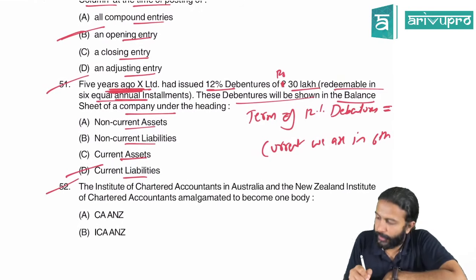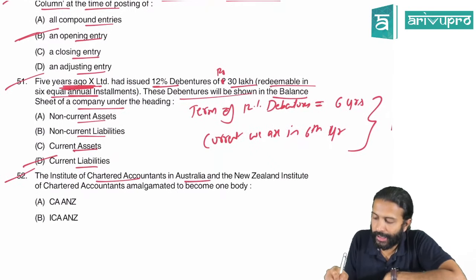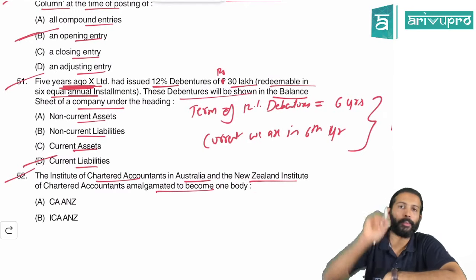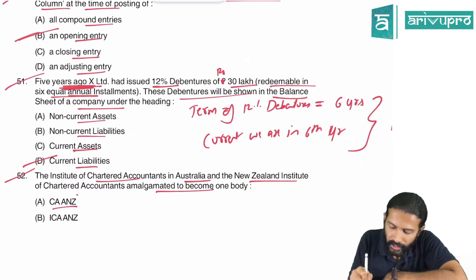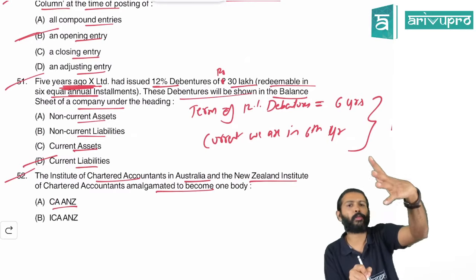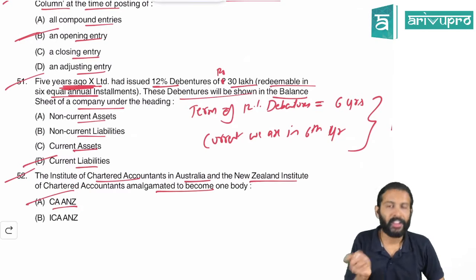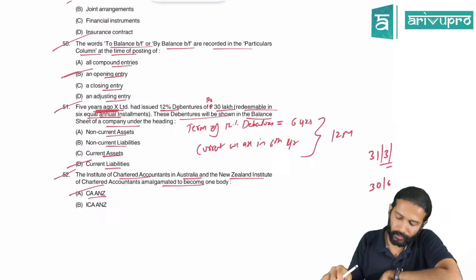Okay, awesome. 52. The Institute of Chartered Accountants in Australia and New Zealand amalgamated to become one body. What is the name of the body, sir? CAANZ. Yes, the full form of CAANZ is Chartered Accountants Australia and New Zealand. Yes, we did this. So alpha is the right option there. 52 is A.